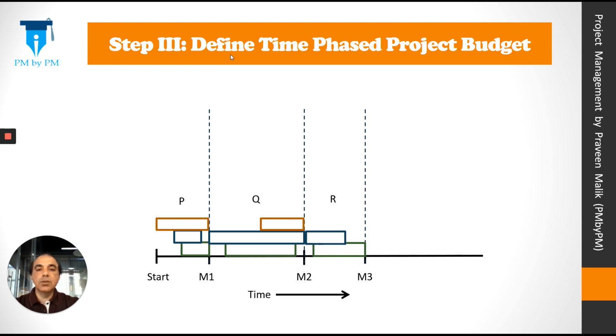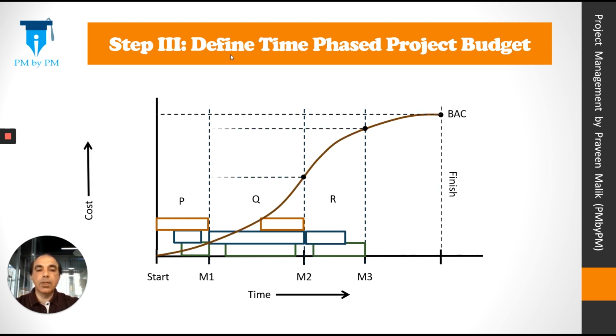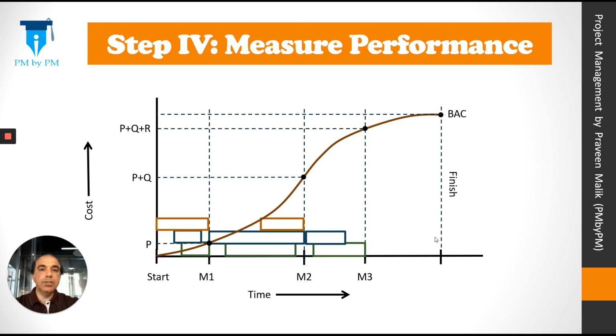After we have done this, we can create a graph like this. This graph will show cumulative cost at the end of each milestone and a project budget at the end of project. Project budget is represented as BAC or budget at completion. Now that we have a time-phased project budget, we can go on and measure the performance of the project on a control date. Let's assume that we are measuring the performance at the end of milestone 2. So milestone 2 becomes our control date. So at the end of milestone 2, we will measure our earned value and actual cost. Then plot a graph which will look something like this.